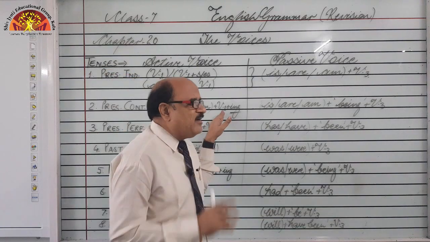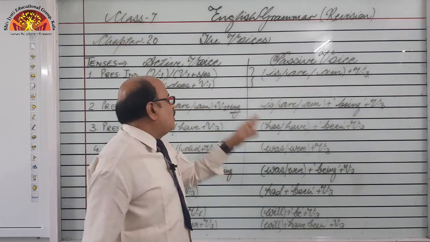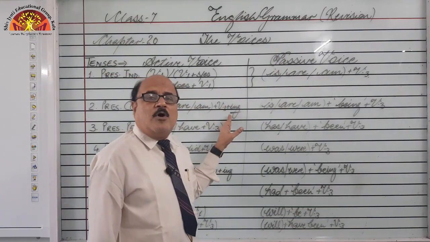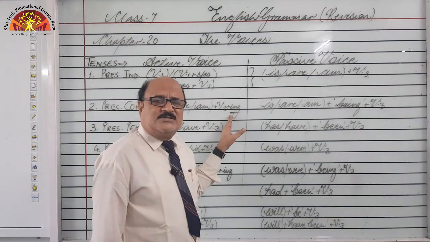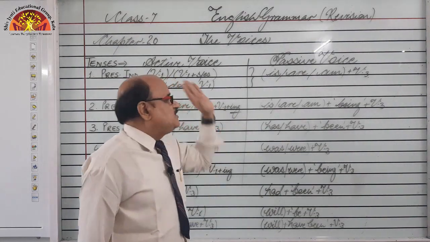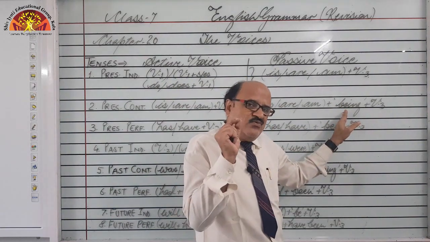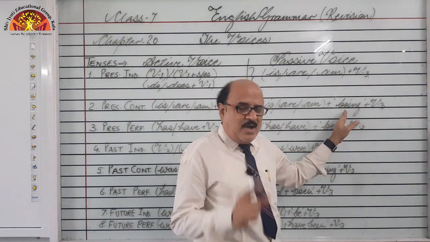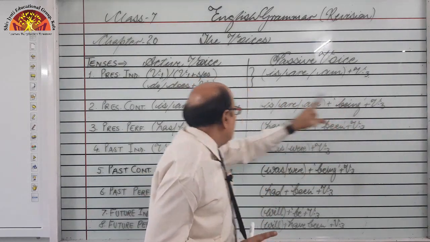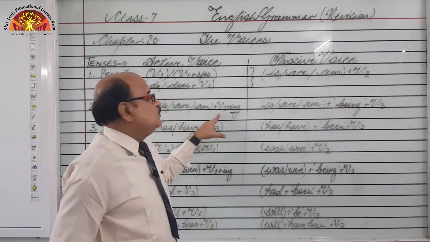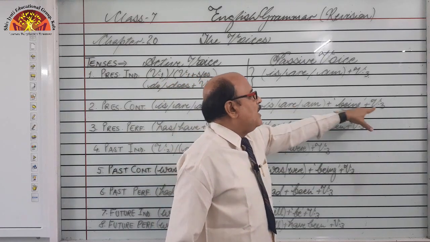First form is very easy to change into third form, but where to use the ing form? To use it, we add a separate word, and that is being. So mind it, being is used only when the ing form has been given to you. So is, are, am, being and third form of the verb.